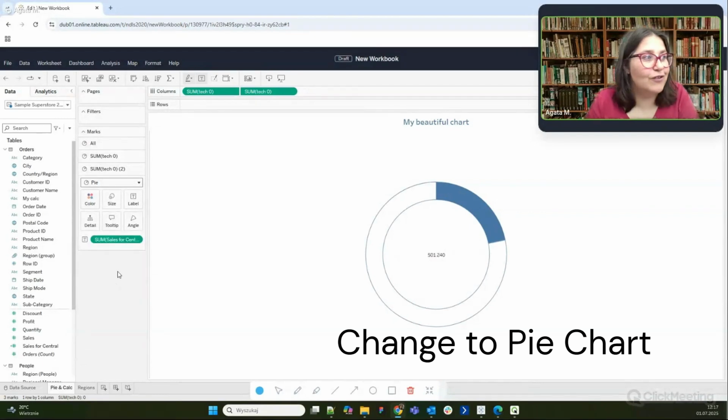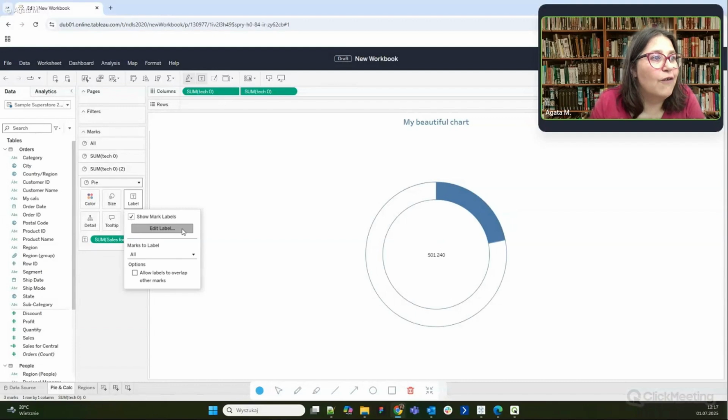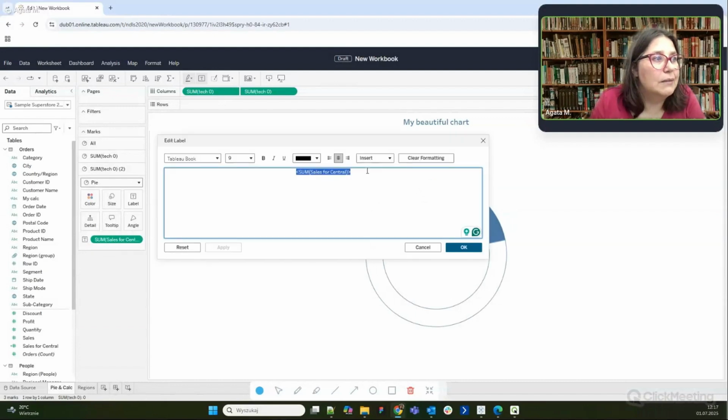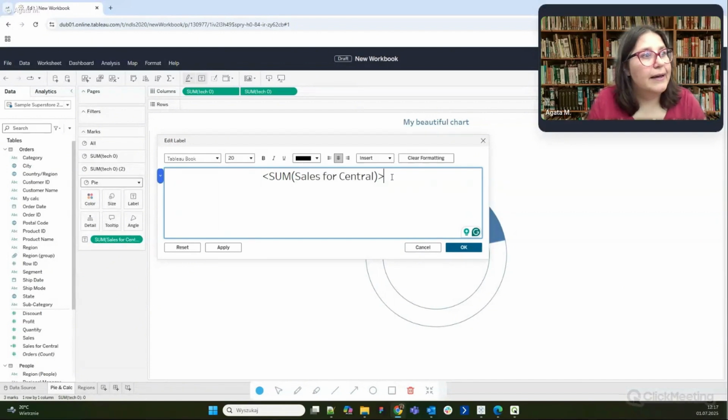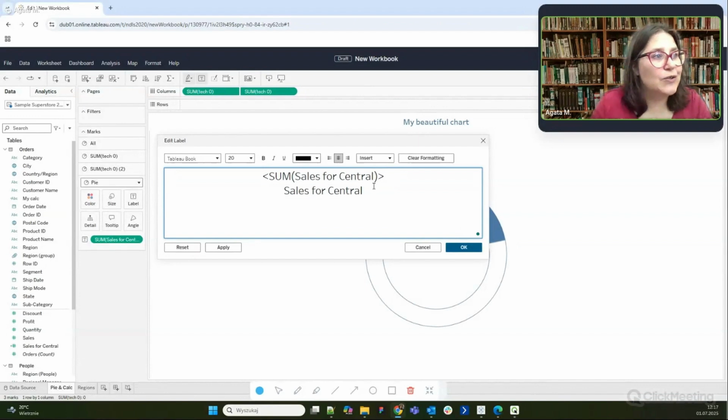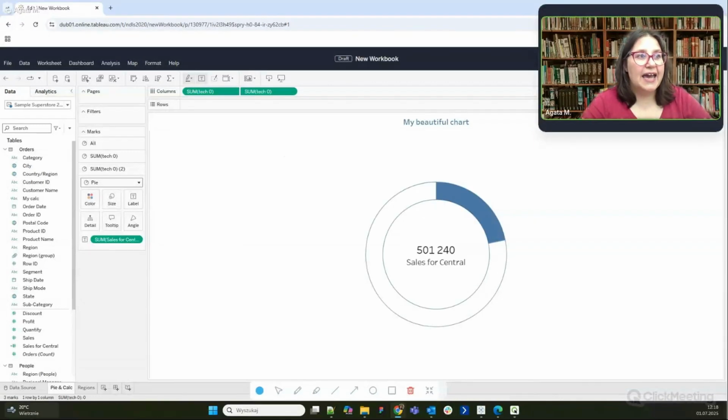Now it looks wonderful. It's just a question of editing it a little bit. So I make my letters big and nice, and I label the number also in a clear way. And now, as you can see, I have a nice KPI chart.